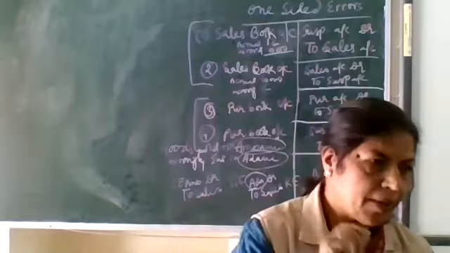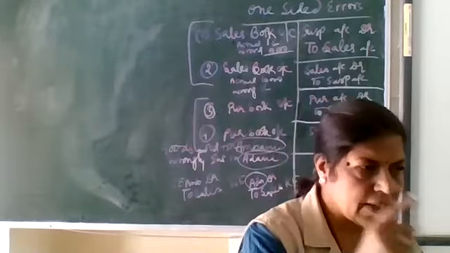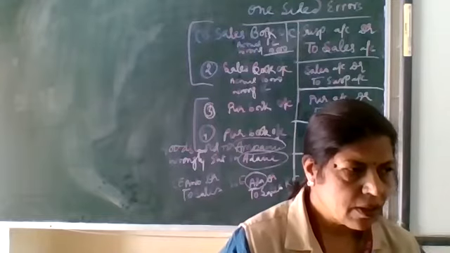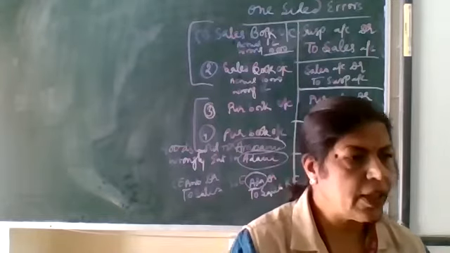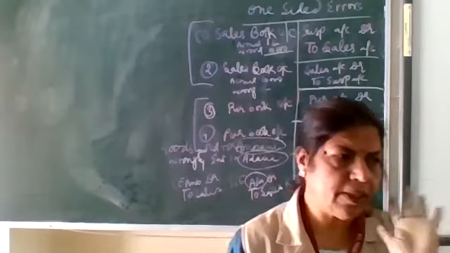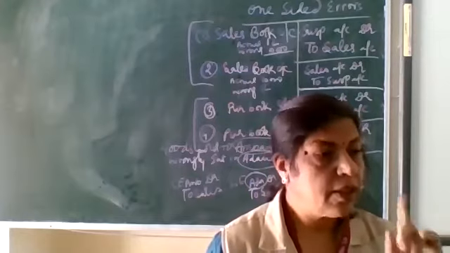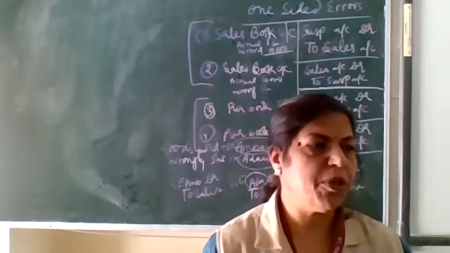Petrol for car, debited in car. Petrol is a recurring expense and car is a capitalized expenditure. So we can correct it this way. Wrong entry: car debit to cash. Correct entry: petrol debit to cash.